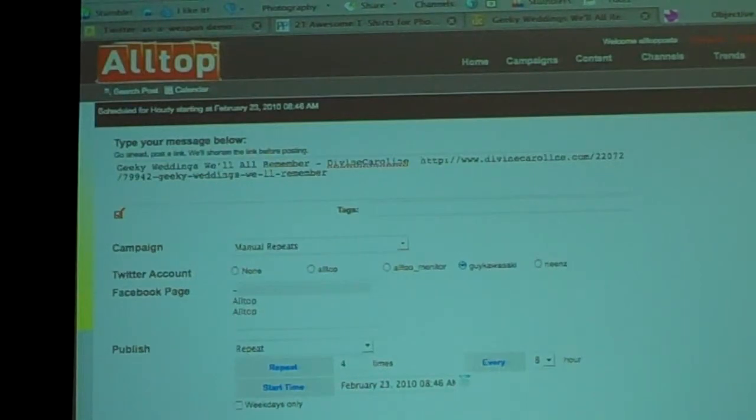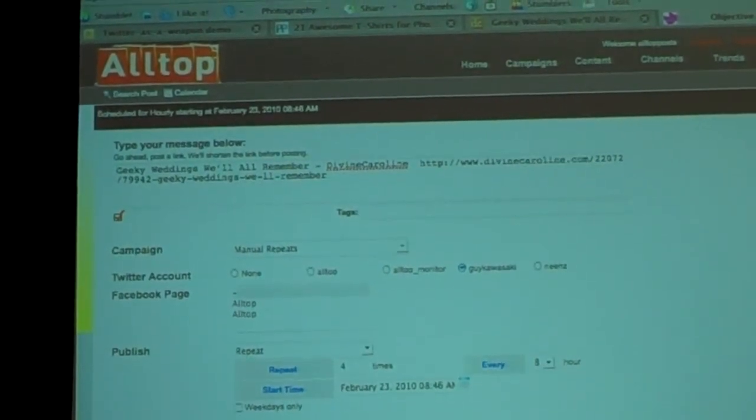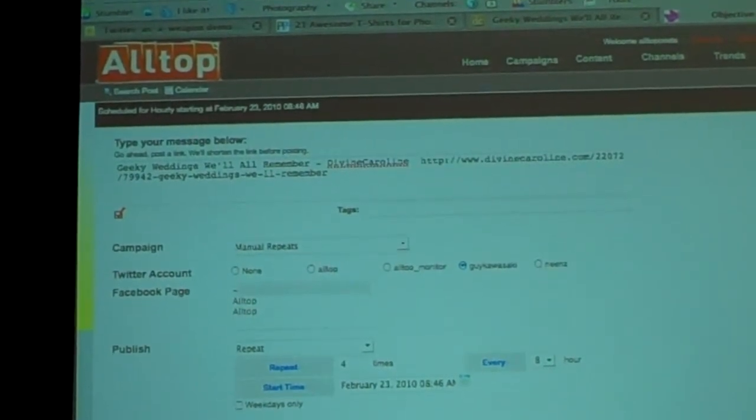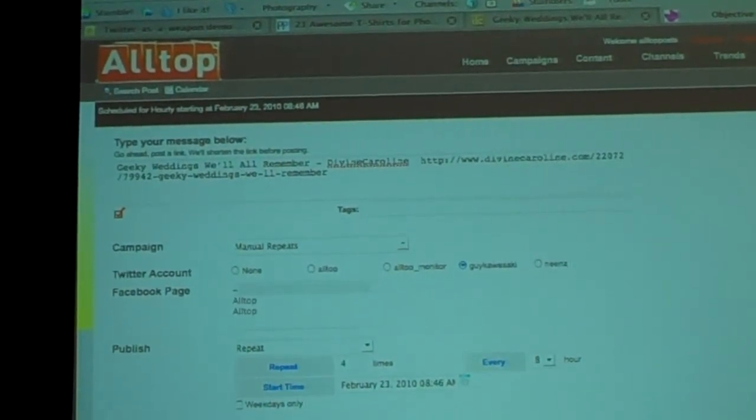Why do you set it to repeat? Okay, so the question is, why do I set it to repeat? And the answer is because you should think of your Twitter stream as CNN. Okay, CNN. So if you ever had nothing to do in your life, turn on CNN and watch it for as long as you can stand. And you will see that, let's say that Barack Obama announces a grant for photographers, right? Whatever, right?